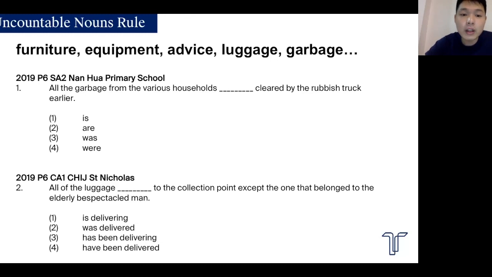All right, second question. For all of the luggage, again, you want to choose a singular option, so was delivered to the collection point except the one that belonged to the elderly bespectacled man. Okay, simple. All right, when you see uncountable nouns, you are going to lean towards the singular option.